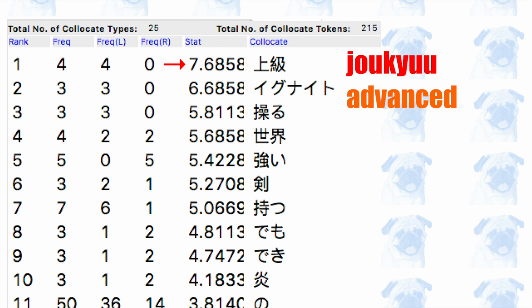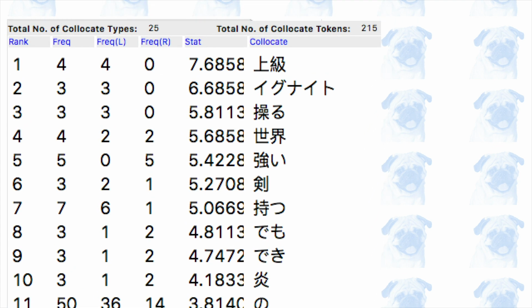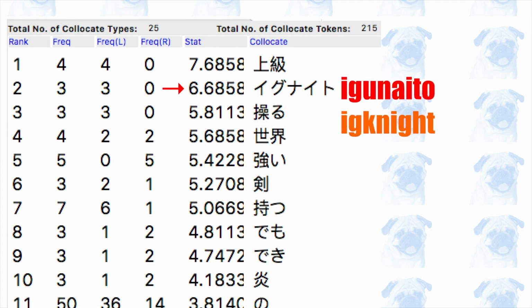This is strange because 上級 is not really the first word that comes to mind when we think about warriors. The reason for this word being so high on the list is because if you check the context in which this word 上級 is used, you can see that 上級 and 戦士 occur right next to each other, which contributes to the high probability that 戦士 co-occur with 上級. The second most likely collocate is also unusual. Ignite is an archetype in Yu-Gi-Oh, and all Ignite monsters are warrior-type monsters. It is likely that the flavor text of the majority of the normal Ignite monsters include the word senshi.